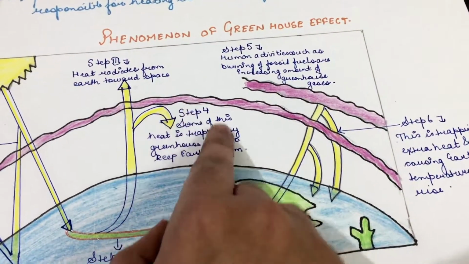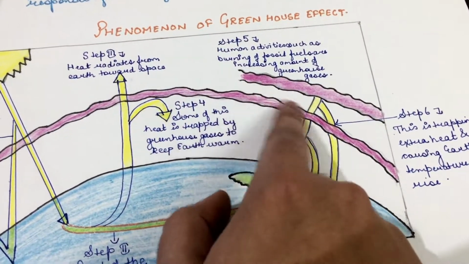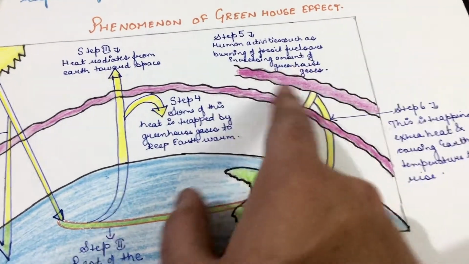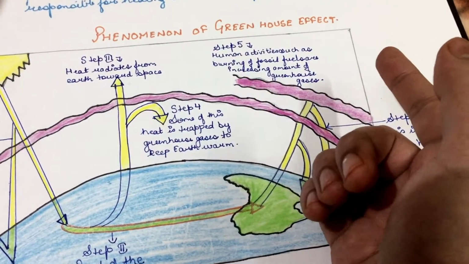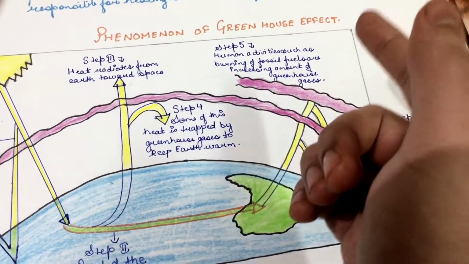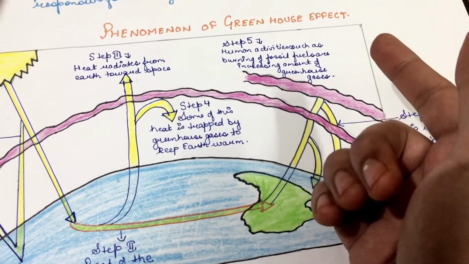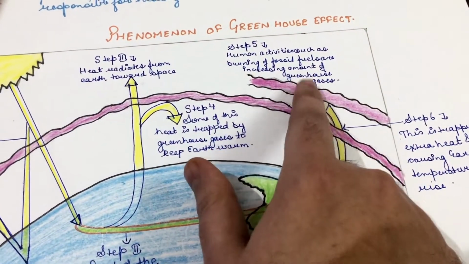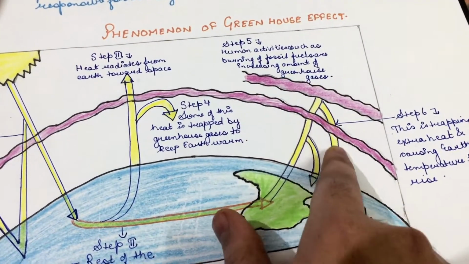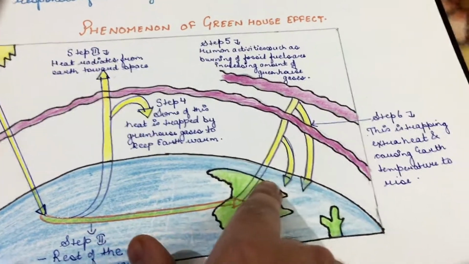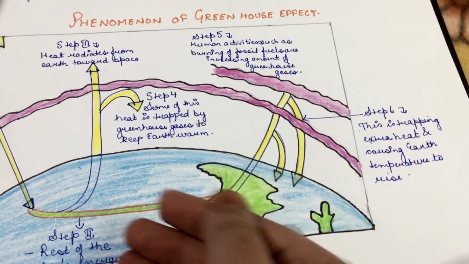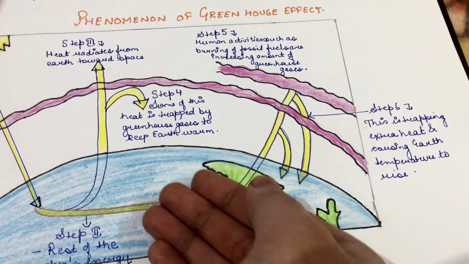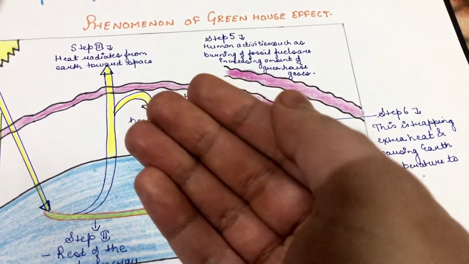Here also the greenhouse was trapping heat, but now a double layer has been added because of the increase in fossil fuel burning and deforestation, so greenhouse gases are increasing. Now what will happen? They will trap extra heat, which will lead to a further increase in the temperature of the earth.